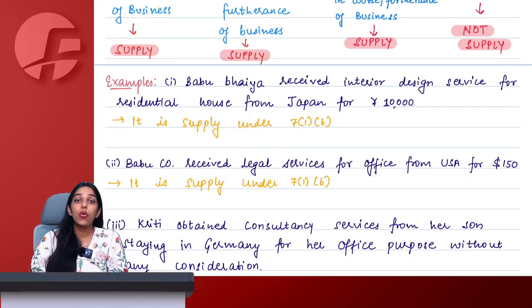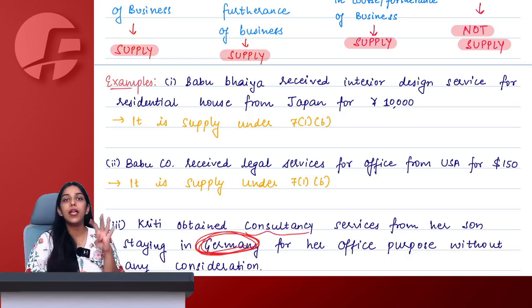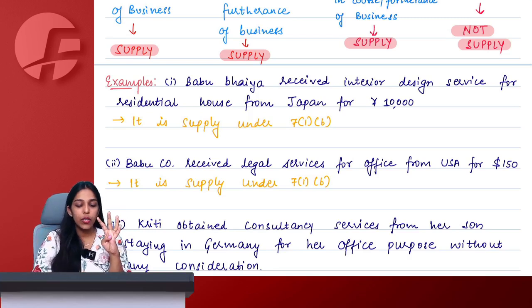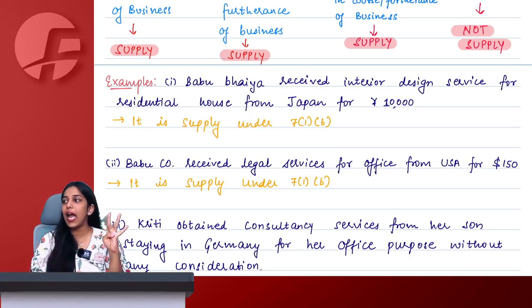Okay, ma'am. But there are only 4 paras which constitute supply without consideration. Since this is without consideration, we will check Schedule 1. Schedule 1 is particularly related to import of service, because we have imported consultancy service from Germany. Para number 4 says that if you have imported from a related person, own establishment and in course or furtherance of business, then it will be supply.